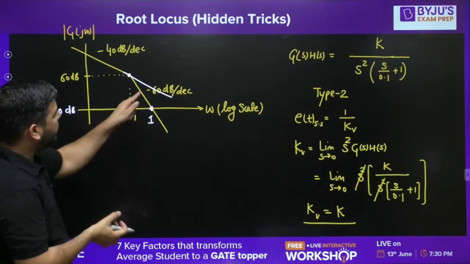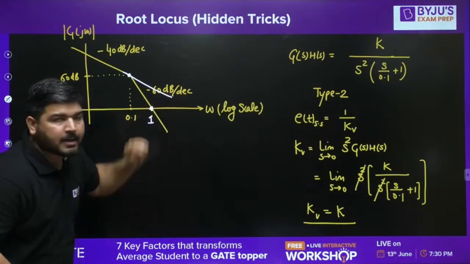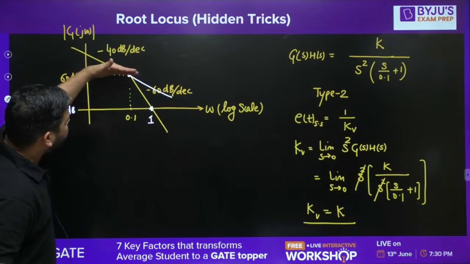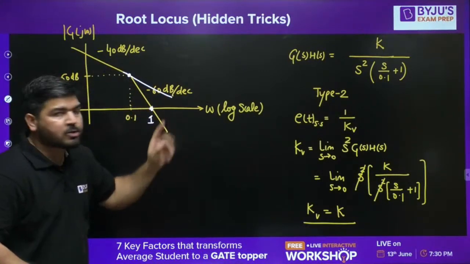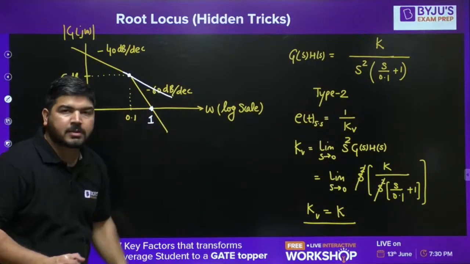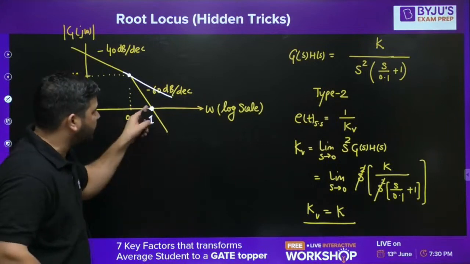And we know that height will decrease by 60 dB in 1 decade. So from this point to this point, the height is decreased by 60 dB. It means the distance has to be 1 decade. 1 decade means 10 times. So you have reached here. This is at omega equal to 1.